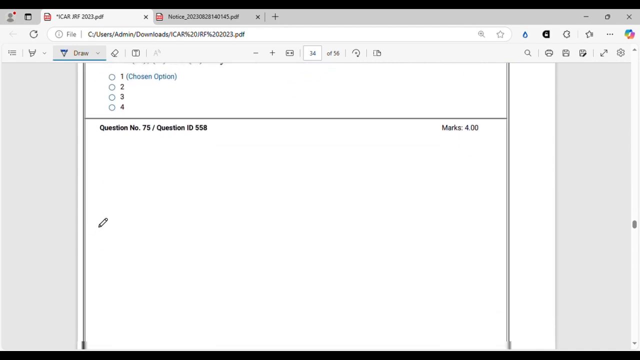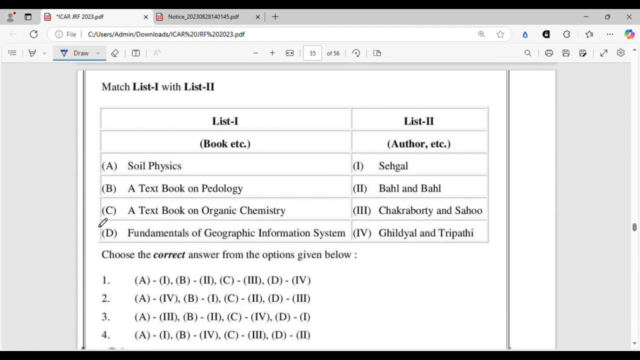Let's move on. All right, here is a match the following of the names of the books and the author names. This also you should be very thorough about. You should definitely make a list of the books and the authors which are relevant to your field and important.